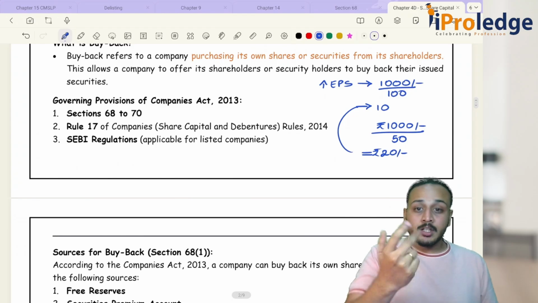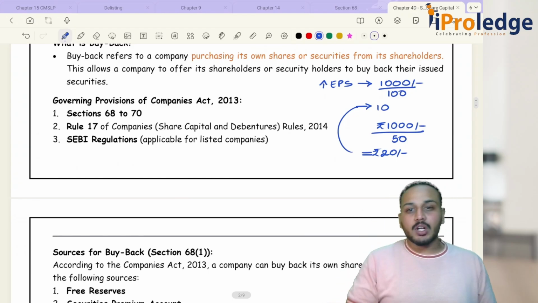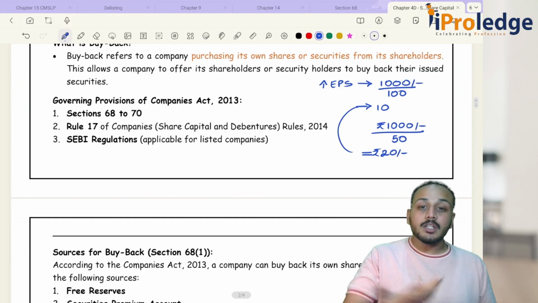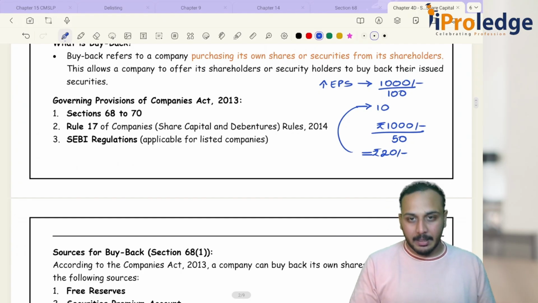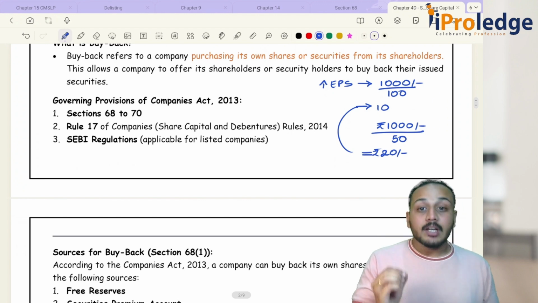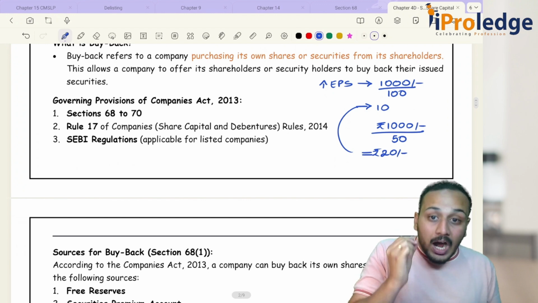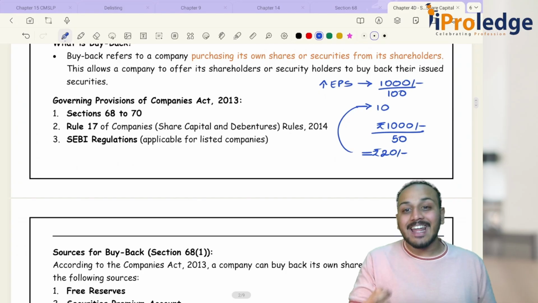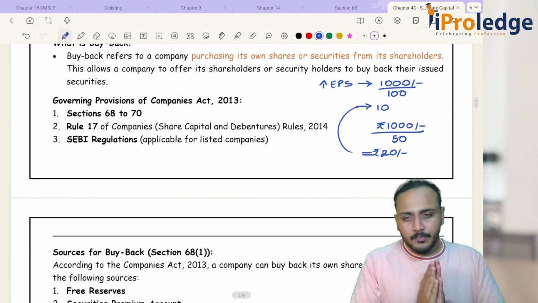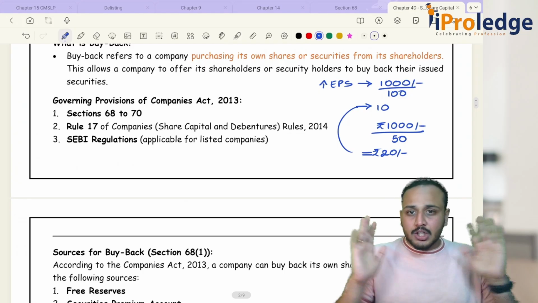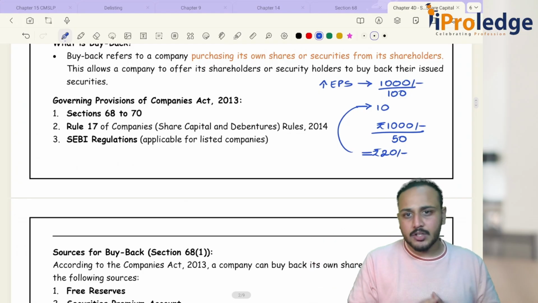Now, another reason where you would consider a buyback is when you are trying to prevent hostile takeovers. What do you mean by hostile takeovers? Think about it. You and me can sit on the stock exchange and purchase shares of the company.